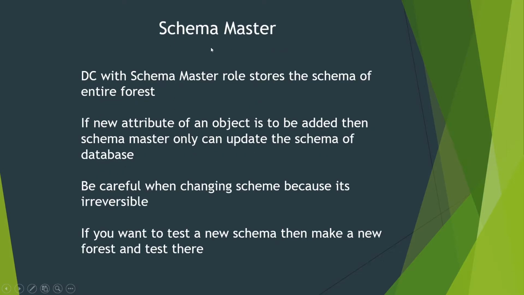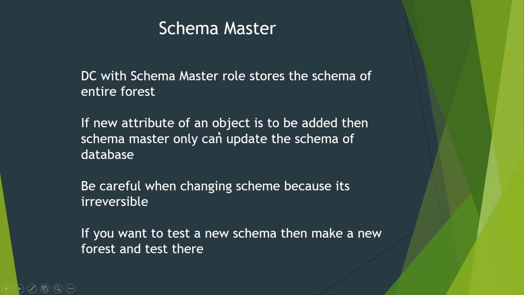First one is schema master. In Active Directory, everything is stored as an object, and it is stored in the database. So the schema is like the design and layout of this database: how many attributes you have, how many columns, how many classes and objects there are. That is the schema. And the domain controller with the schema master role stores the schema of the entire forest. So the entire forest schema will be stored in this domain controller with the schema master role enabled.